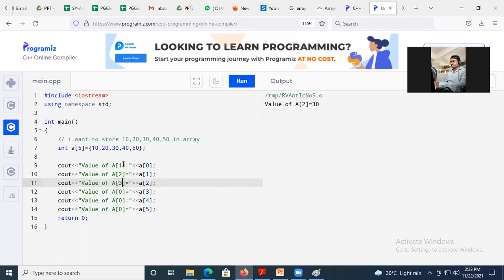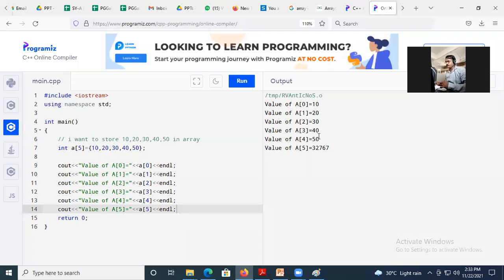Okay, I'm going to give you time for implementation. Just don't go for the implementation. Yes, I missed here. It starts with 1. Okay, we have only 4 index value. I'll write a newline in each line so that every element will be on the next line. When I run, see, it gives me 10, 20, 30, 40, 50.